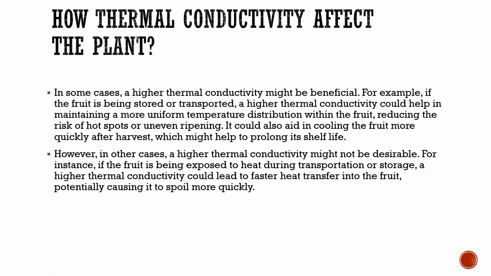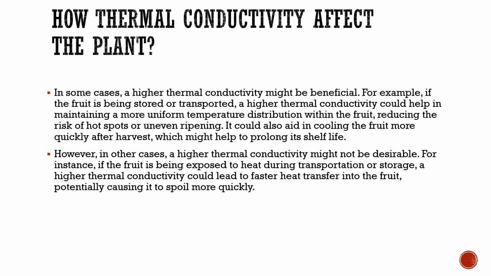So, how does thermal conductivity affect the plant? In some cases, a higher thermal conductivity might be beneficial. For example, if the fruit is being stored or transported, a higher thermal conductivity could help in maintaining a more uniform temperature distribution within the fruit, reducing the risk of hot spots or uneven ripening. It could also aid in cooling the fruit more quickly after harvest, which might help to prolong its shelf life.